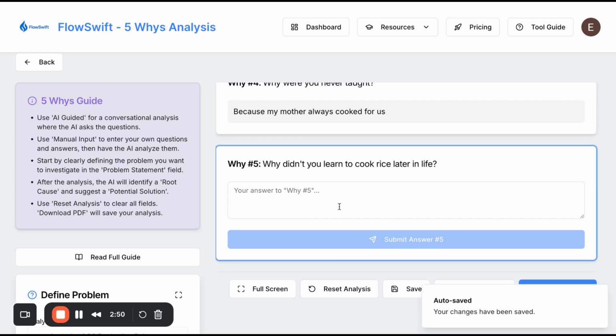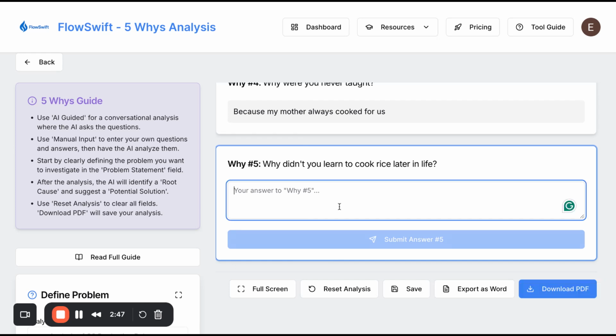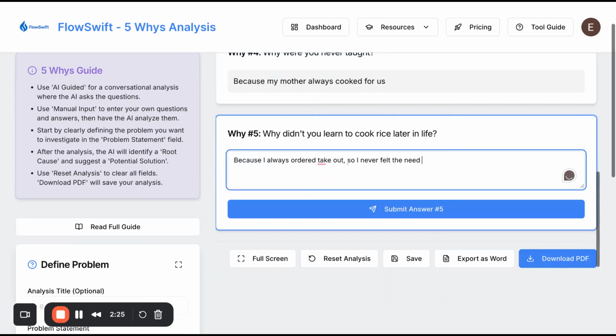Why didn't you learn to cook rice later in life? That's a good question. Because I always ordered takeout. This is not true, by the way. So I never felt the need. Now, we've done all of our 5 whys, and what you'll see next is that we'll submit answer 5, and the AI will actually analyze this for us.